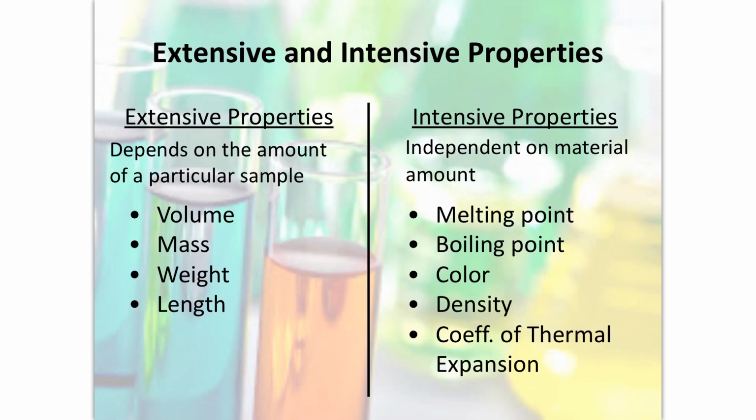So the last concept that we're doing today is intensive versus extensive properties. Now, properties that you describe can either vary with the amount of material or not. And that's what extensive versus intensive property means. A property that varies with the amount of material is an extensive property because it depends on the amount of material. So these were things like volume, mass, weight, length, right?